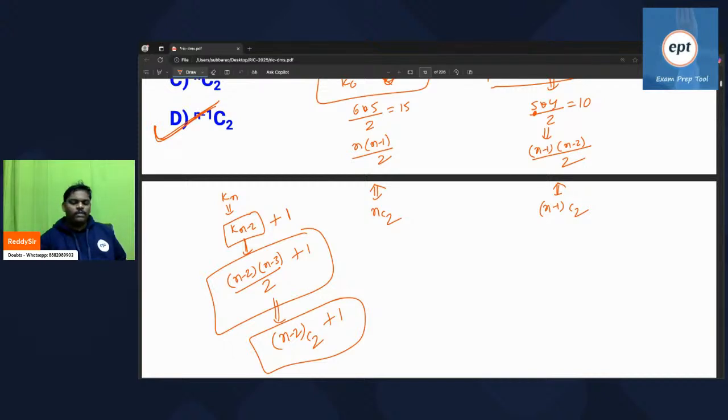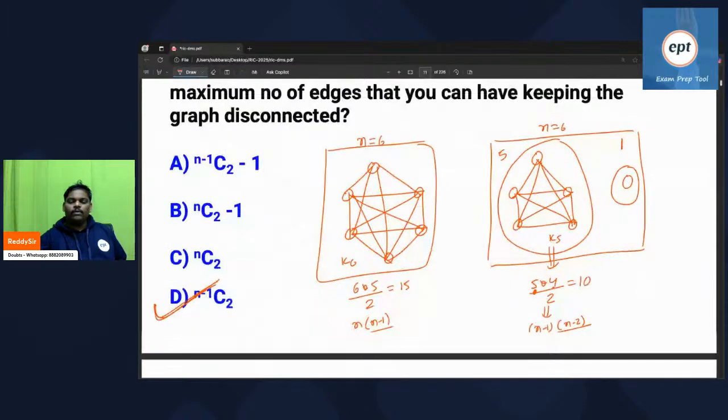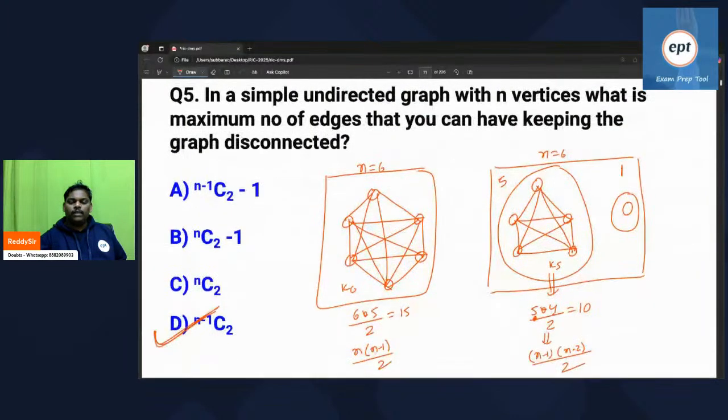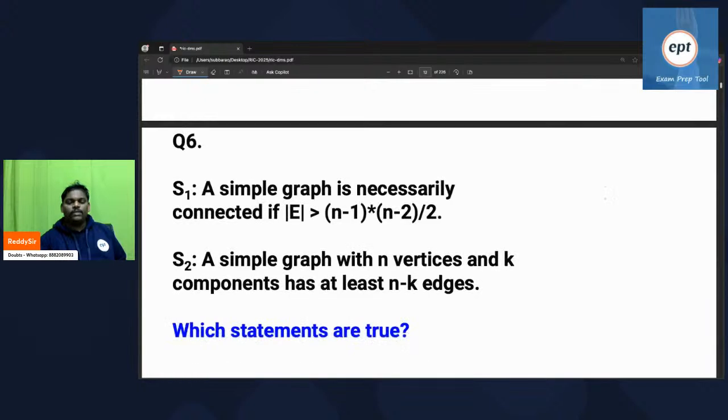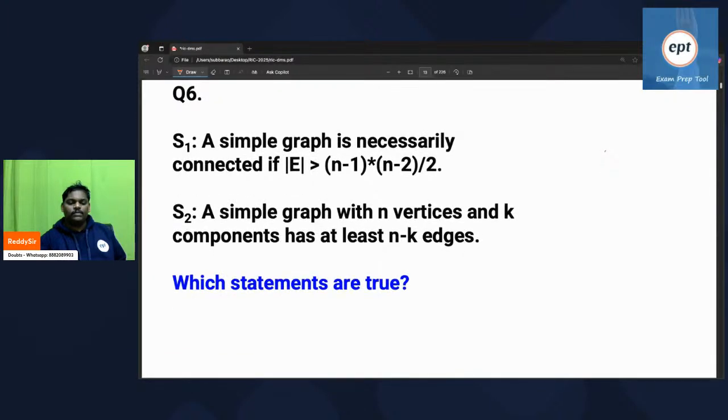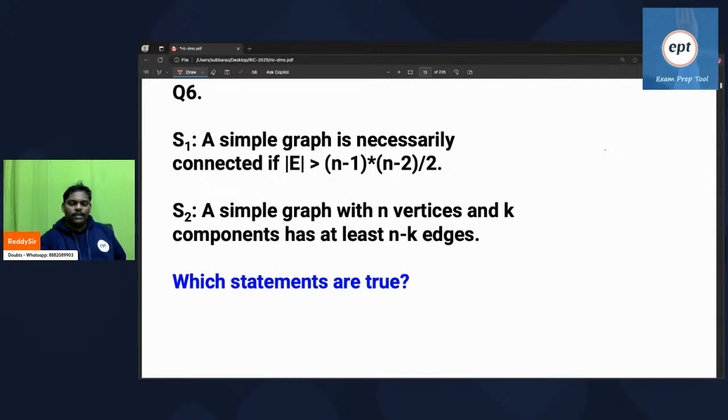I think everyone is absolutely fine in this problem. Let's move to the next one. Can you try this? It is also an interesting problem. Everyone try.